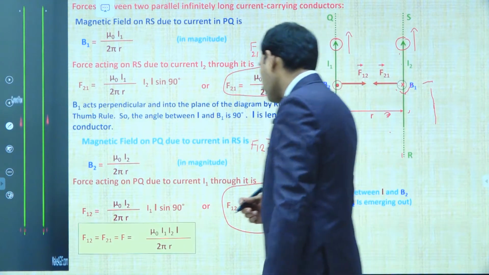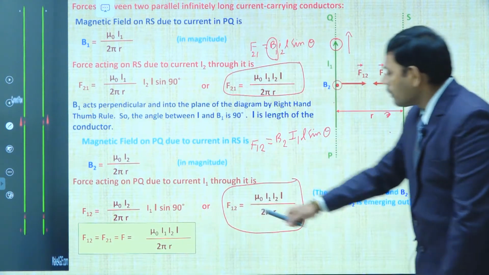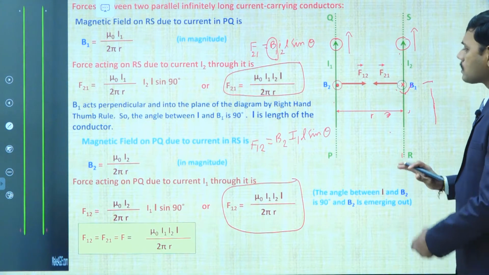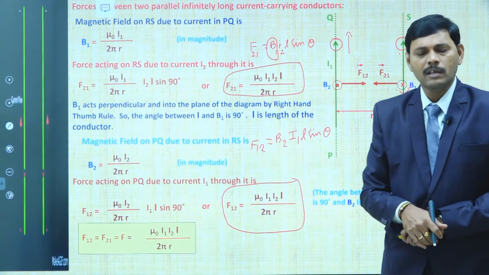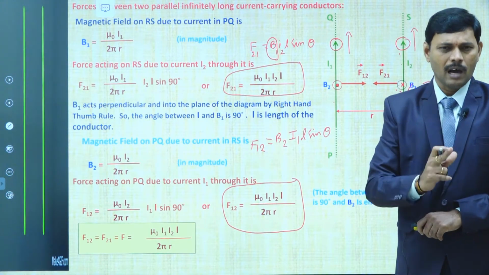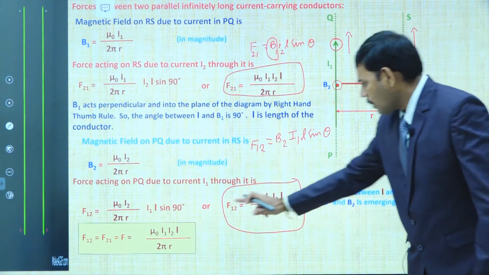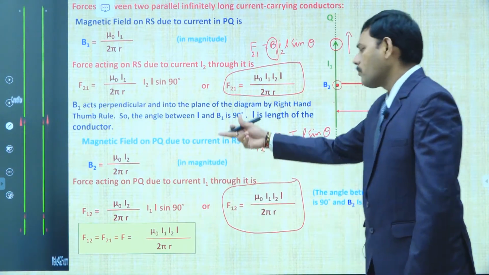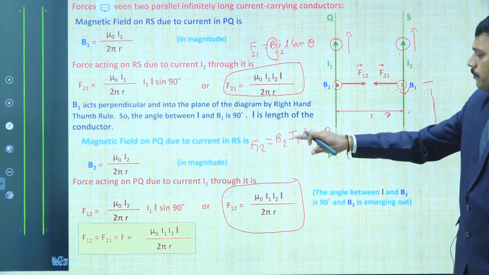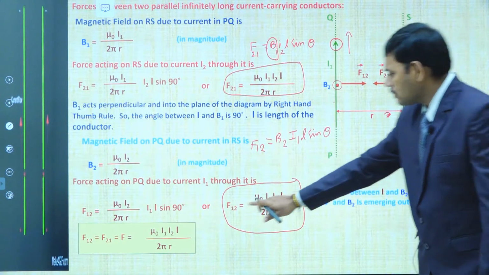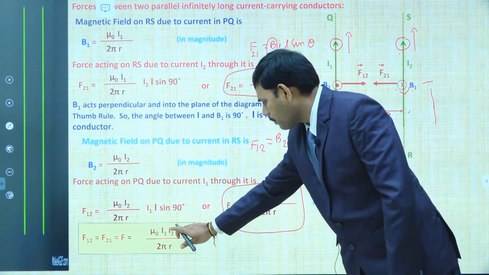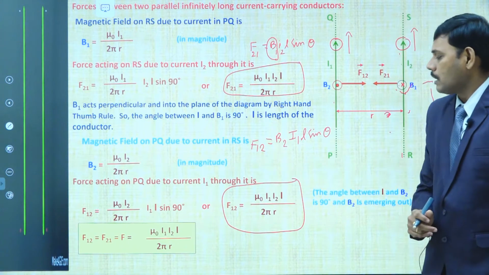So finally we write this conclusion. Therefore, simply, the force between two parallel long current carrying wires is F equal to either F12 or F21. Let it be F in magnitude, that is mu naught I1 I2 L by 2 pi r, a very important expression.